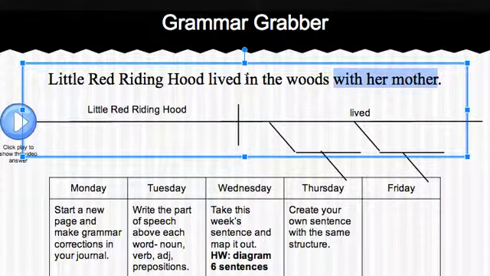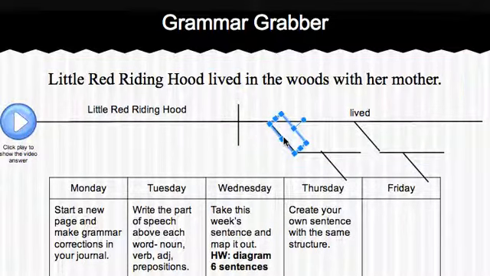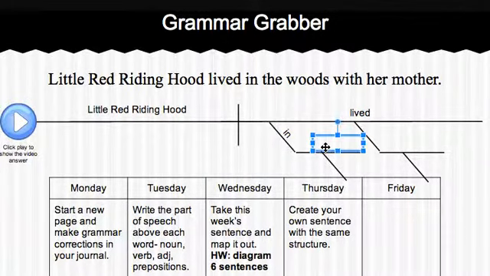So, how does in the woods connect with our sentence? In the woods is where she lived. So we're going to connect in the woods with the verb lived. So our preposition goes here on our diagonal line. And our object of the preposition, our noun, is woods.